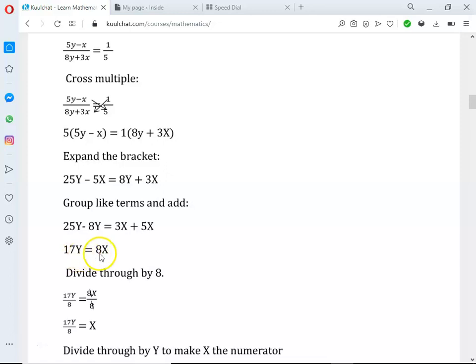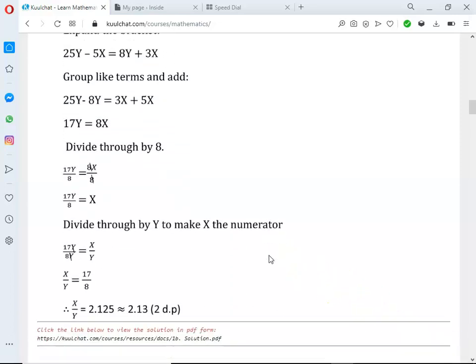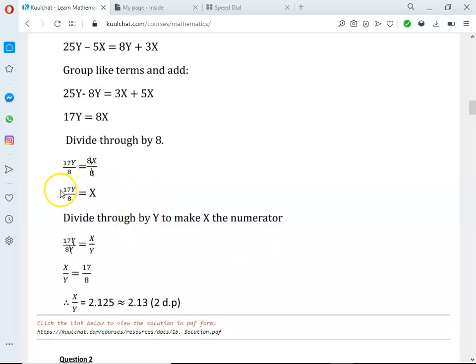So you divide through by 8 to make x the subject, so that x will stand alone. Divide through by 8. So that's what we've done here. 8 will cancel, and it will be left with x. So we get x equals 17y over 8. Then we divide through by y. So if you divide through by y, x will be at the numerator and y will be at the denominator. Then we are done with the question.